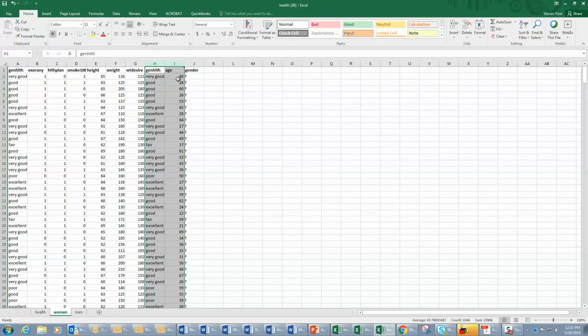So now we have health and age, and this is in the women's sheet of the health data, so these are already only women. Copy.